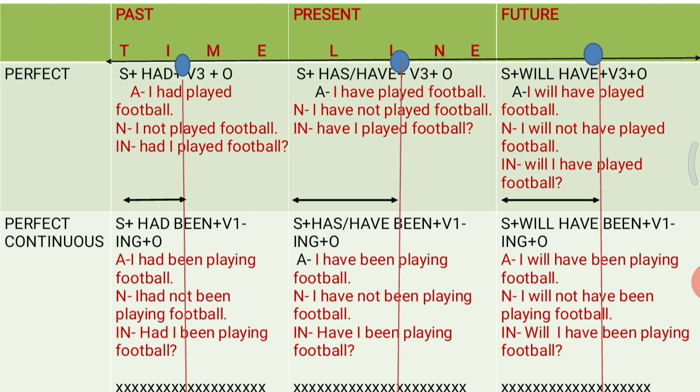I hope it is clear to you. So you can say, I had been playing football for 2 hours when it started raining. So here you can easily identify how we can differentiate between past continuous tense and past perfect continuous tense.